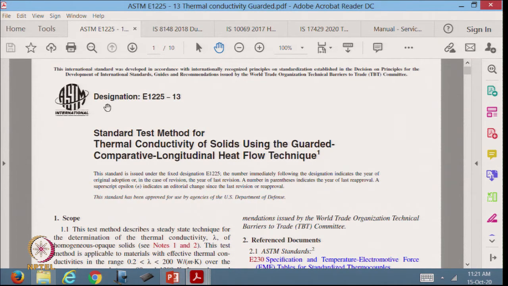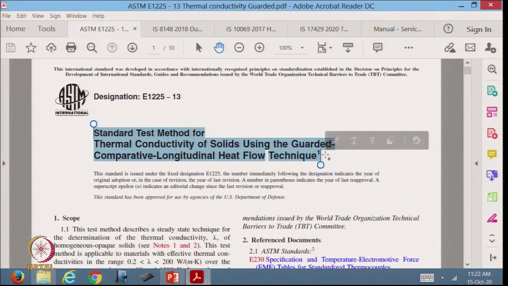The standard designation is given here at the top, and this is ASTM standard E1225, a standard test method for thermal conductivity of solids using the guarded comparative longitudinal heat flow technique.